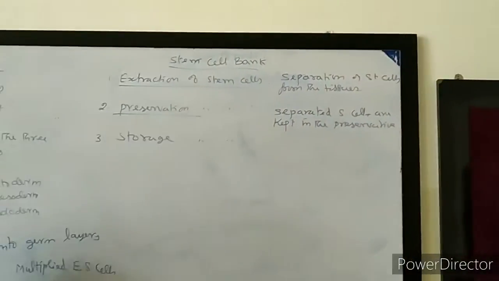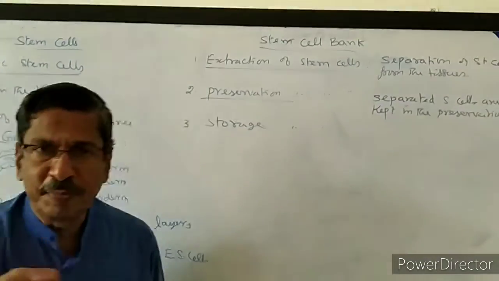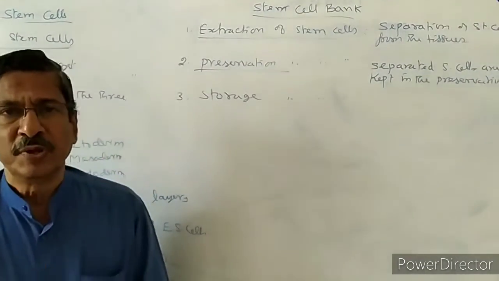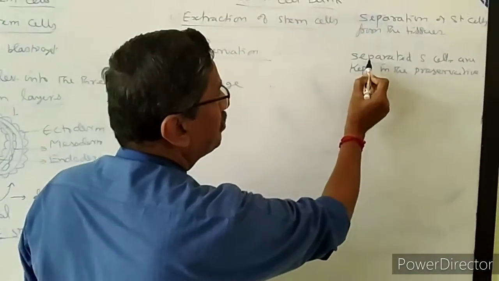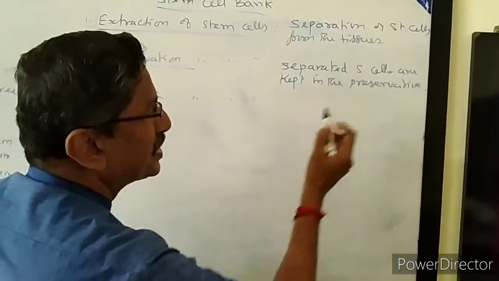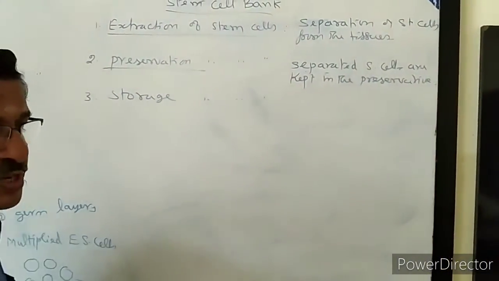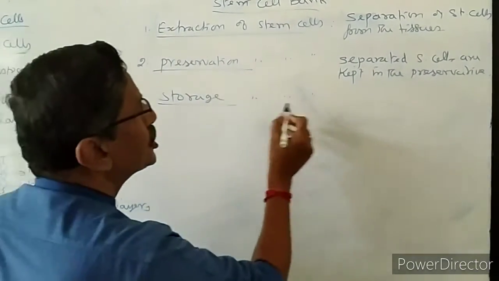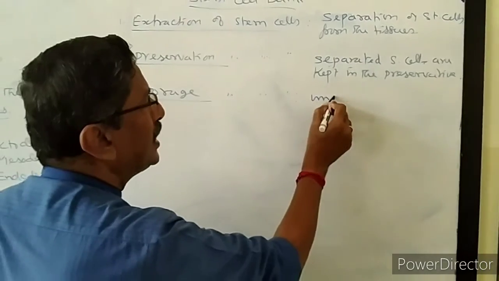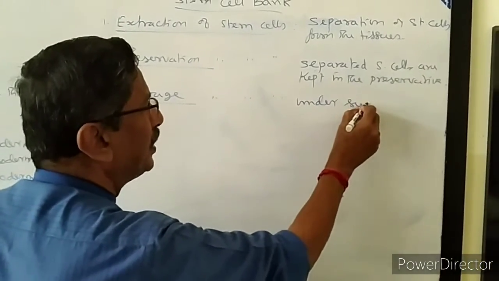That is called preservation. Once you put the cells in the preservative, they get food, they are active, they are alive. So, in the preservative, the cells stay alive for a long period of time. Then storage, under suitable temperature.